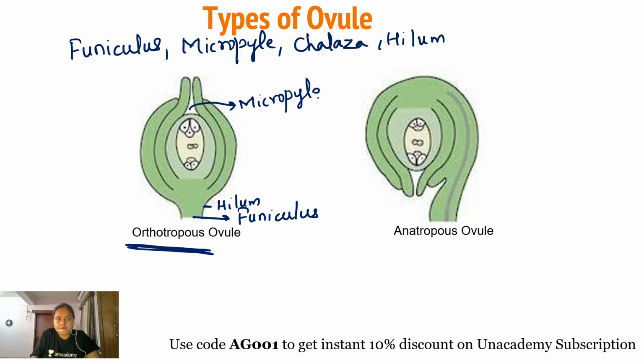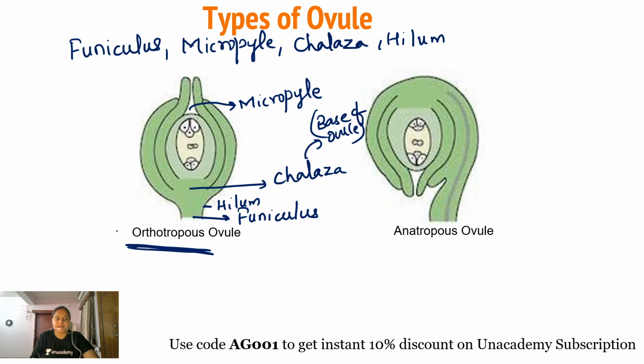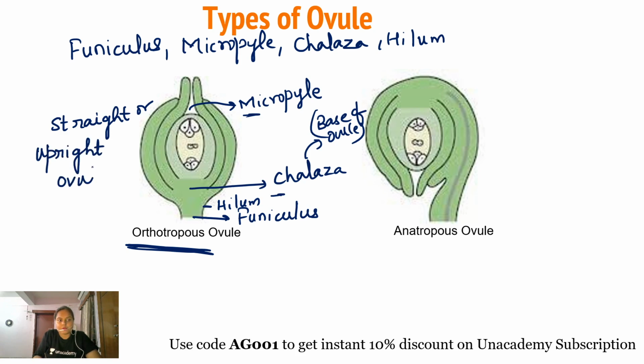Micropyle is the tip of the ovule, and this is the chalazal region, just opposite to the micropylar region, the base of the ovule. Chalaza is the base of the ovule. Now, in orthotropous ovule, all four structures, the micropyle, the chalaza, hilum, and funiculus, lie in a straight line. This is the simplest type of ovule, so it is also known as a straight or upright ovule.